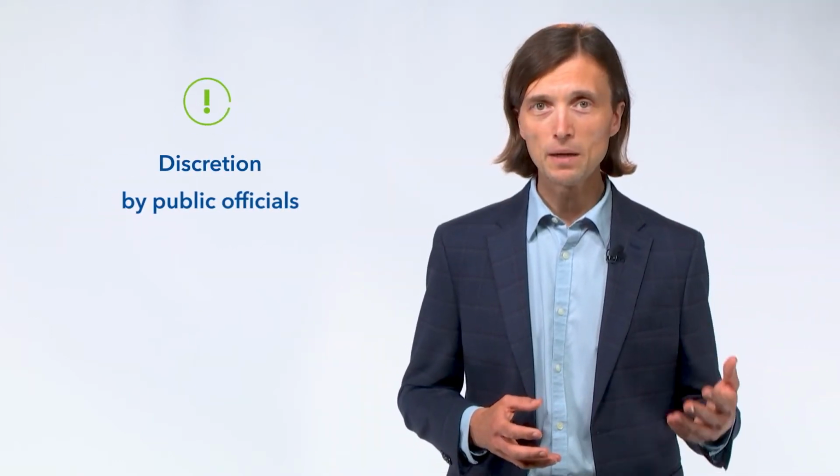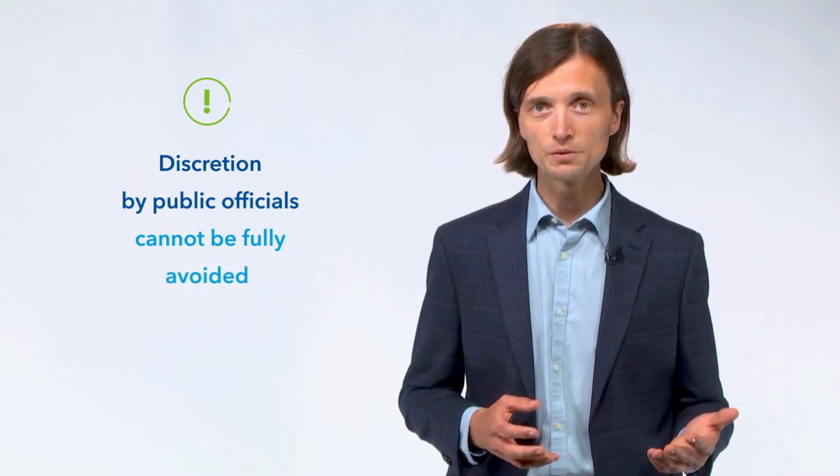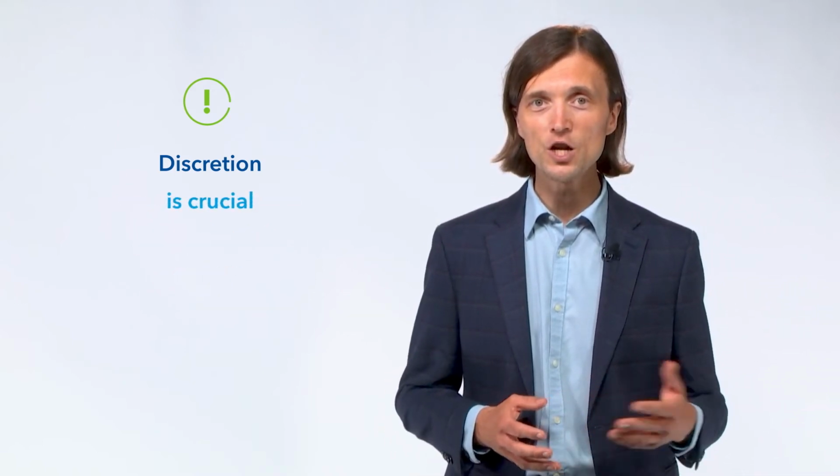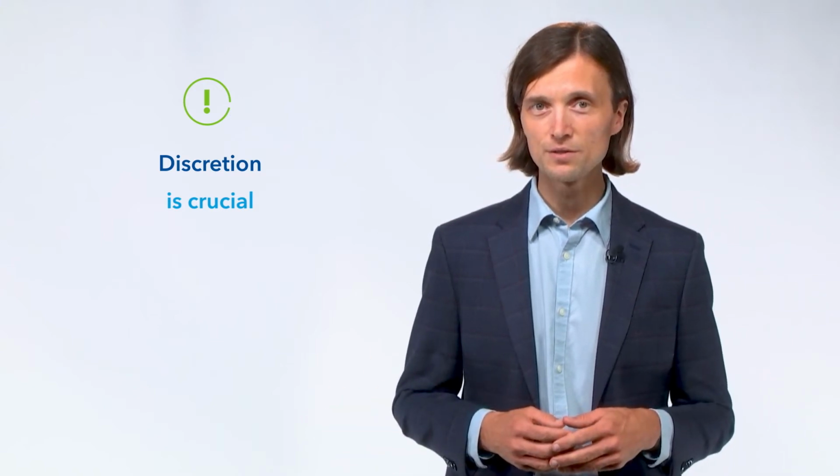For most policy decisions, discretion by public officials cannot be fully avoided. In fact, discretion is crucial when the decisions require judgment and agile government reaction to unexpected circumstances. Therefore, it is important to make sure that these decisions are made in the country's best interest. This is the second approach to reduce policy errors and improve governance. Reduce the likelihood of poor governance when the discretionary policy decision is being made.